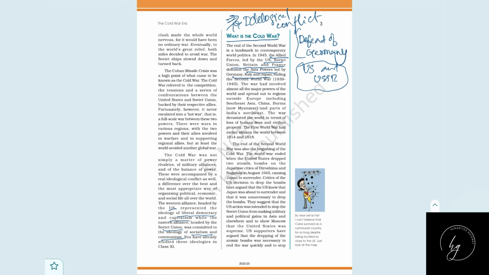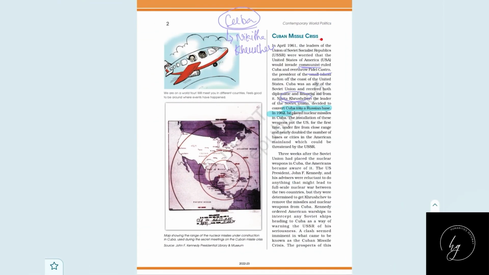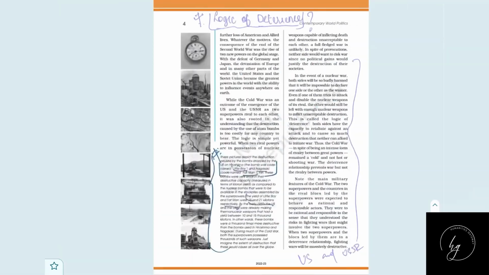What was the crisis? When these missiles were installed in Cuba, America was under a great threat, and America was all set to make the USSR remove these weapons. The USSR was not ready to do that, but America compelled it, and for that compulsion, America blocked the Soviet warships, and that was the crisis. That is known as the Cuban Missile Crisis. It's very simple, and it was the greatest arena of the Cold War.